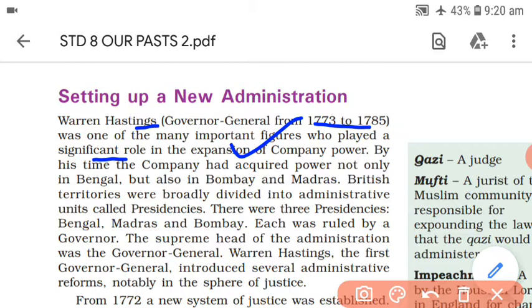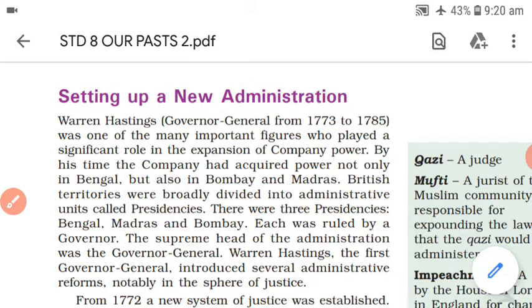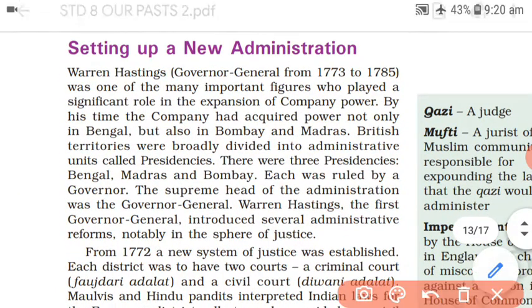So by this time the company acquired power not only in Bengal but also in Bombay and Madras. Presently they both are known as Mumbai and Chennai respectively. So British territories were broadly divided into administrative units called presidencies. Means for better administration, the whole empire was now divided into different parts, like part 1, 2, 3 and 4. So these were the different parts known as presidencies.